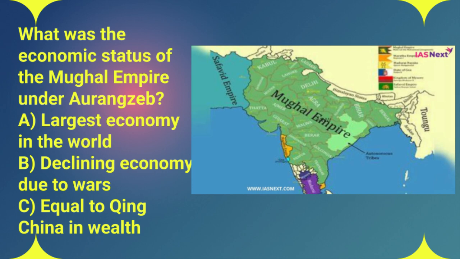All those conflicts, all that military spending, it did take a toll. The empire was starting to show signs of financial strain, setting the stage for economic problems later down the line. It's kind of like a warning sign, a glimpse of future challenges. The answer is A, the largest economy in the world. All right, on to question 22.